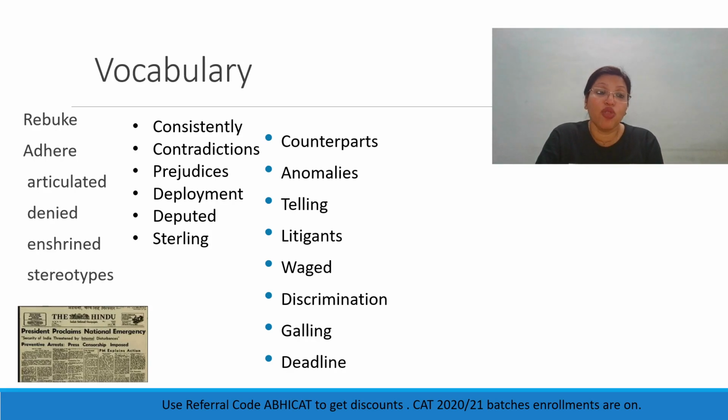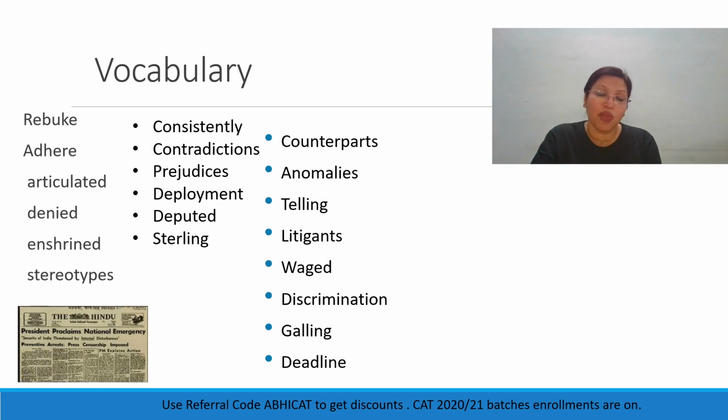Denied, of course, means to refuse. Enshrined means to be an integral part of something. So the right to freedom of religion is enshrined in the constitution, right? It is an integral part of the constitution. Stereotype is an image that has been created, and you follow that. So the stereotype of a woman being weak and delicate is an image that we have to shatter.